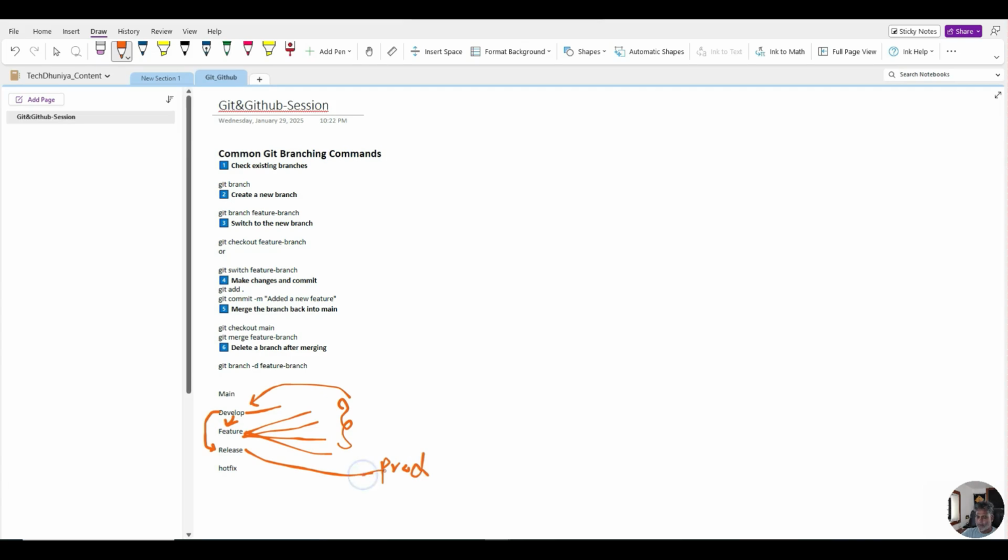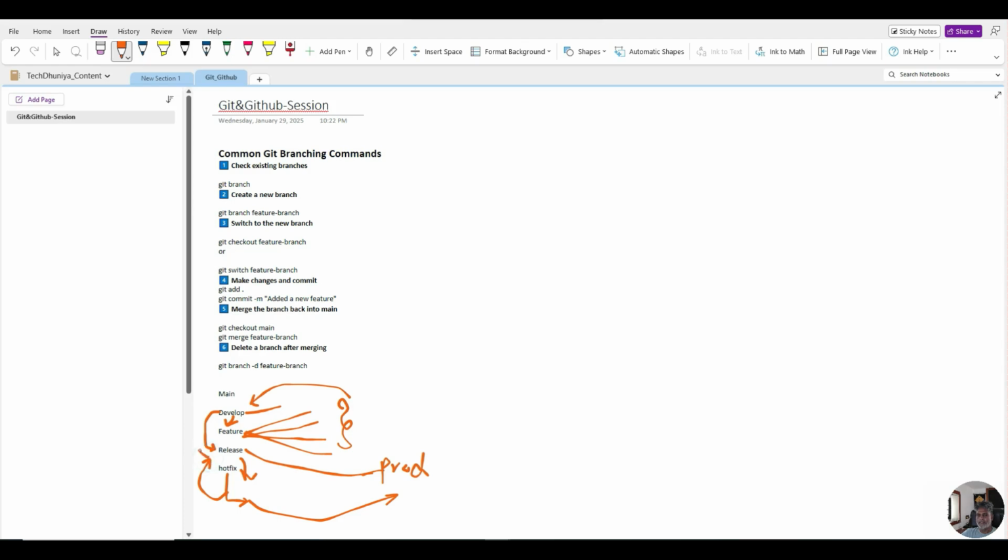Let us see, after this deployment, there is some issue. We have to fix that. What we will do, we will create one separate branch by taking the release as a reference. We will create the hotfix branch by taking the release as a reference. We are not taking the develop branch directly, because you can't make the changes in the release branch directly, which is not recommended. We will create the hotfix branch by cutting a branch from release, and we will make the necessary changes in the hotfix. We will try to deploy this hotfix branch in the prod. Once the issue is fixed, we will raise the PR from hotfix to release.